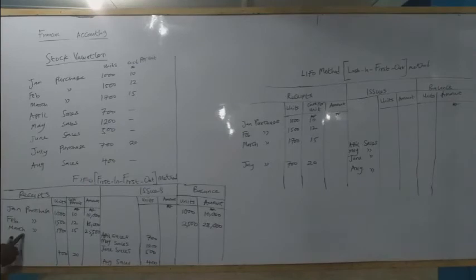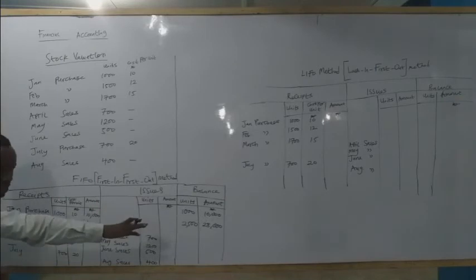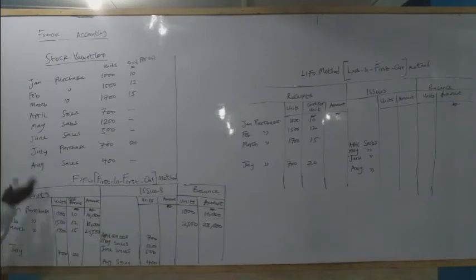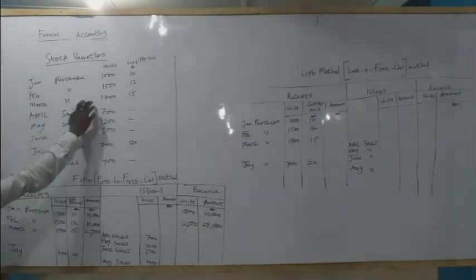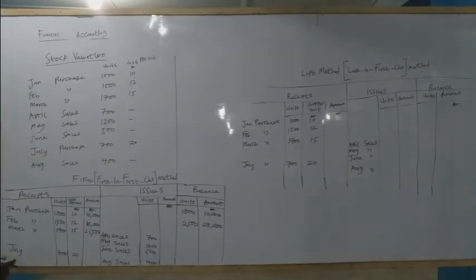Then the next one again, March. The balance as at February ending is 2,500 units, cost 28,000 naira. In March we made another purchase, 1,700 units at 15 naira, which amounts to 25,500. So at the end of March, our balance will also increase by 1,700 units.